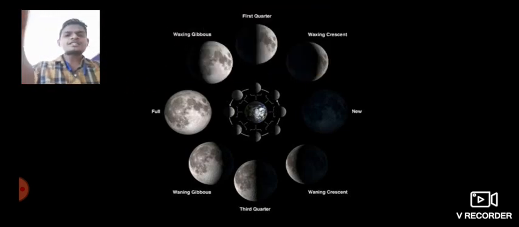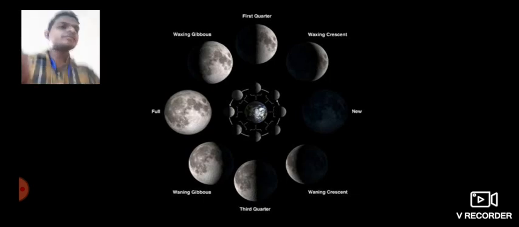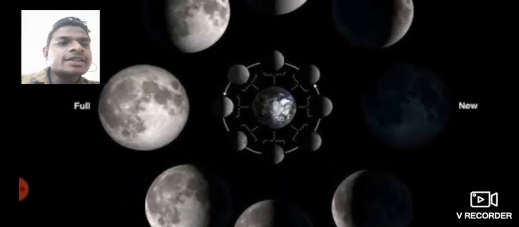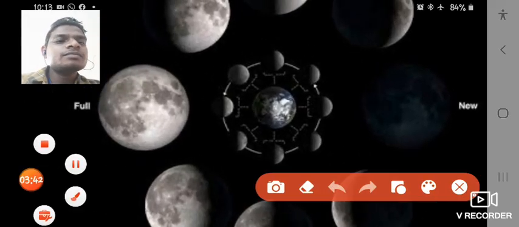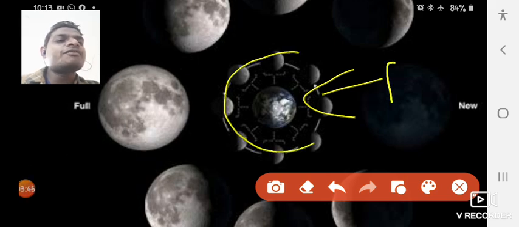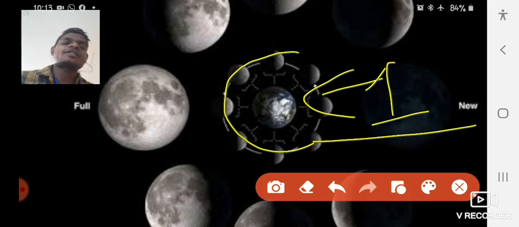The moon is the only natural satellite of our planet, the earth, and it is the closest celestial body to the earth. This is the earth and it is very close. We have only one satellite and its name is moon.